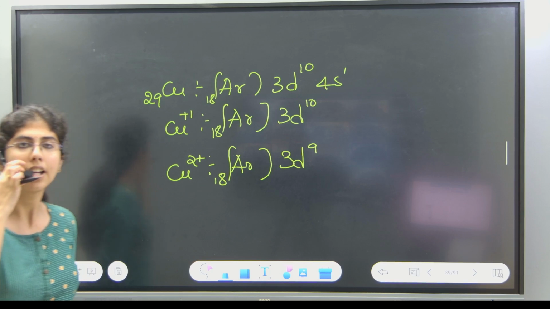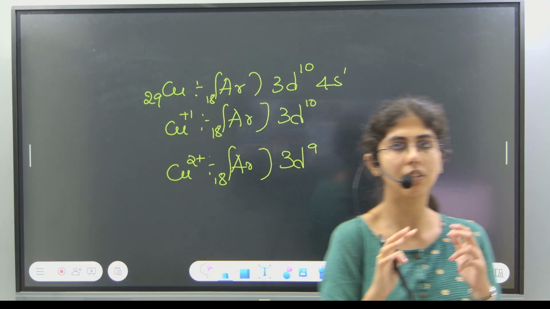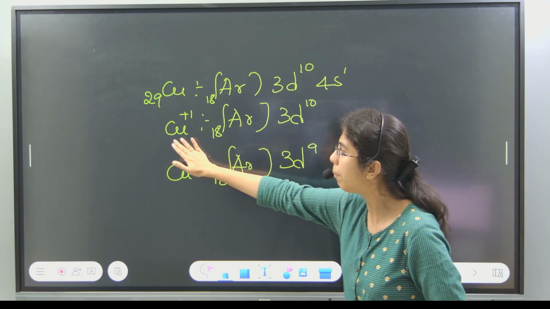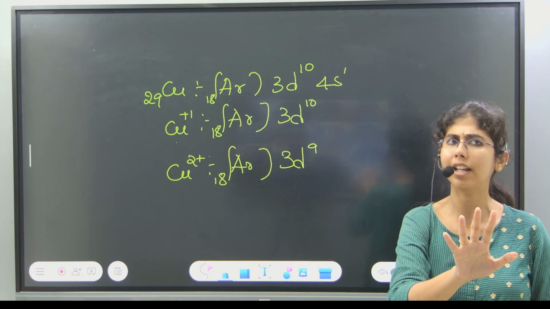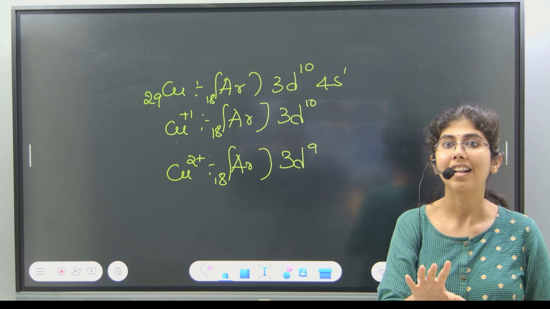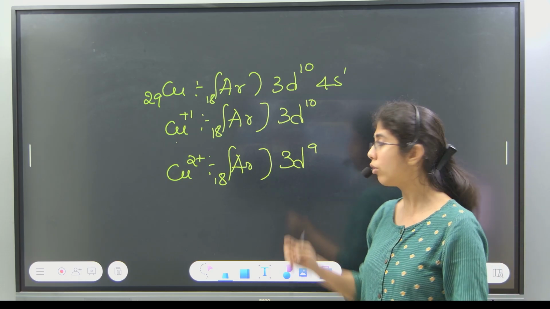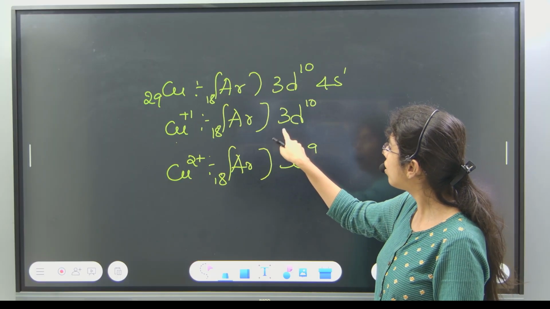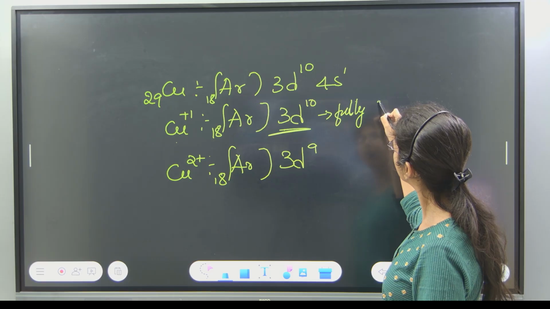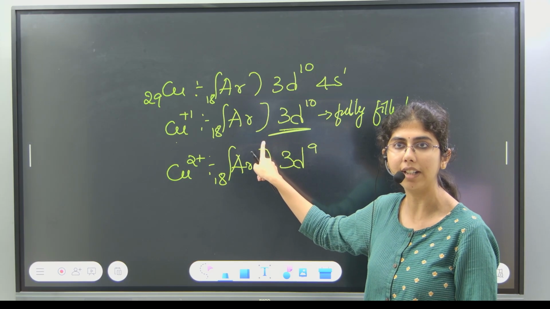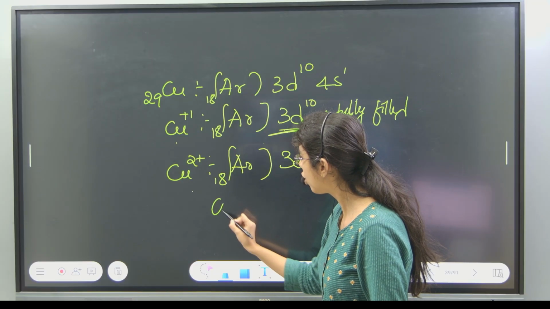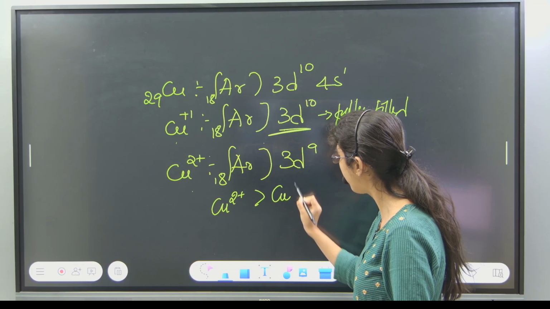So generally, with whatever knowledge we have acquired so far from this chapter, we would say copper +1 to be more stable. Why would we say copper +1 is more stable? Fully filled electron, yes. If you see the electronic configuration, you would say 3d10, having a fully filled orbital, should be more stable. That means copper +1 should be more stable than copper 2+. But that is not the case. Copper 2+ is more stable than copper +1.